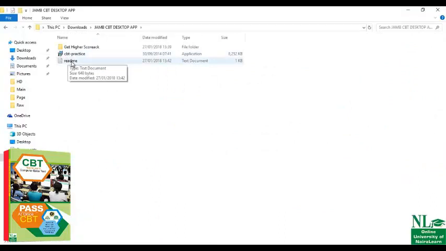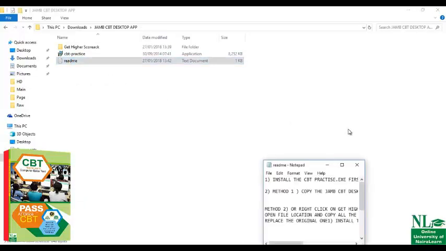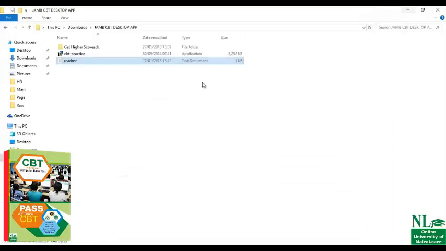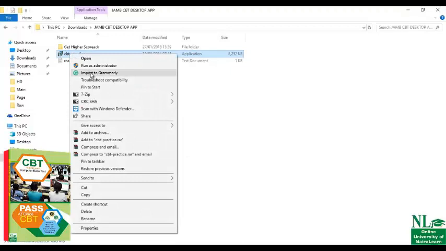Now there is a readme file. It is best you read this file before installing. So just click on it and go through the readme file first. Okay, so go through this file. Now this application, you can double click on it in order to run the application, or you right click on your mouse and click run as administrator.